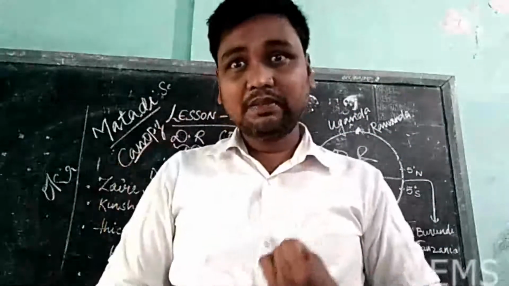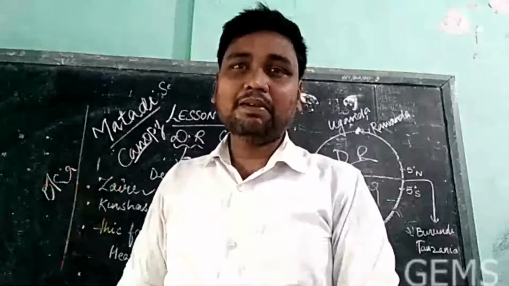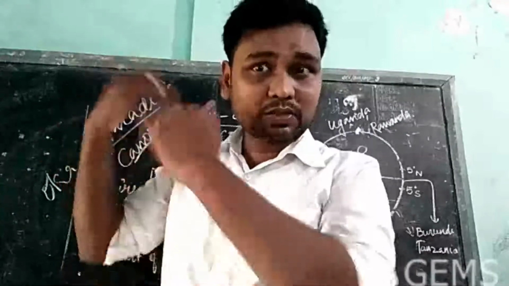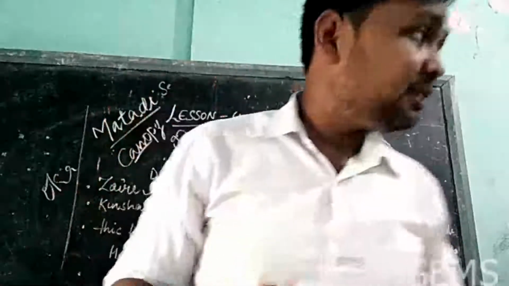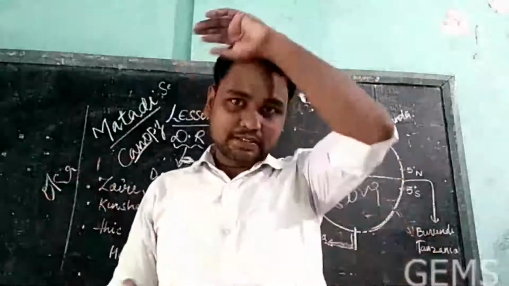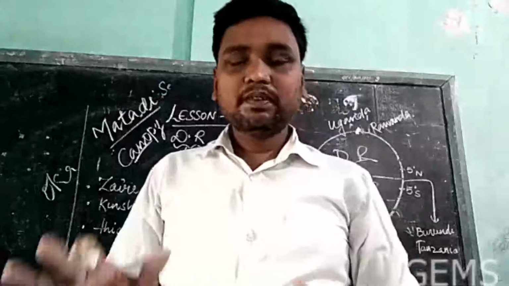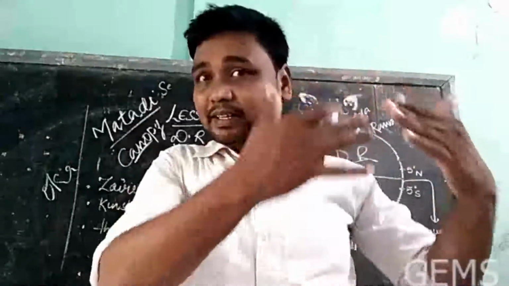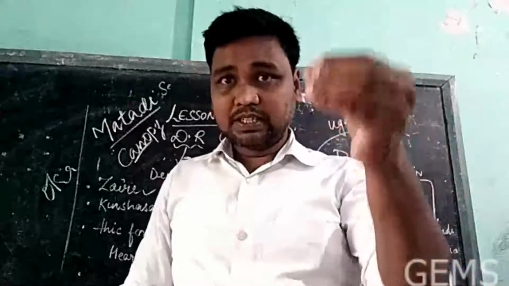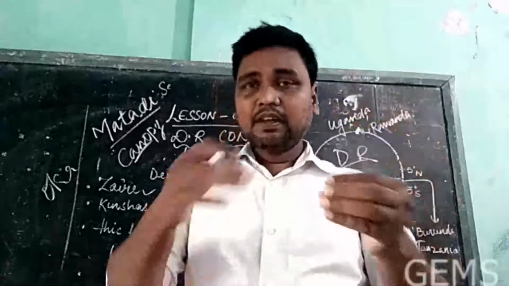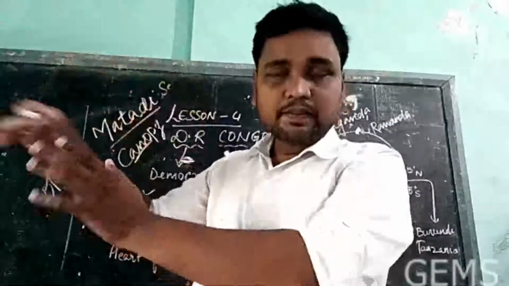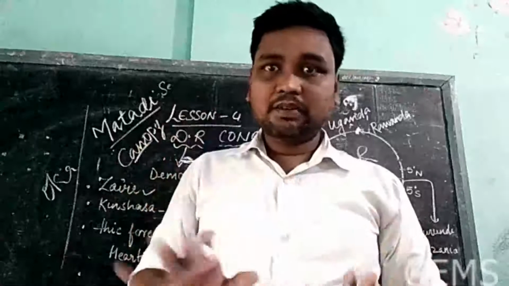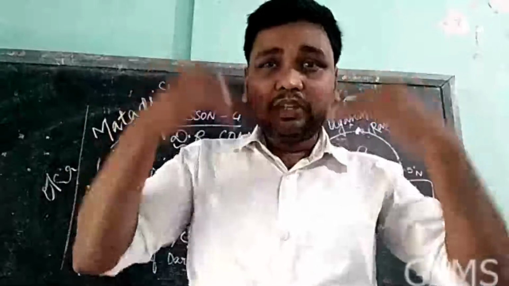Very poor means they will not even have their own houses to stay. अपना खुद का घर भी नहीं होता है उन लोग पास. So these people, one night they will be staying somewhere. Suppose today they stayed here. The other night they will go somewhere in search of food. But they don't have food.